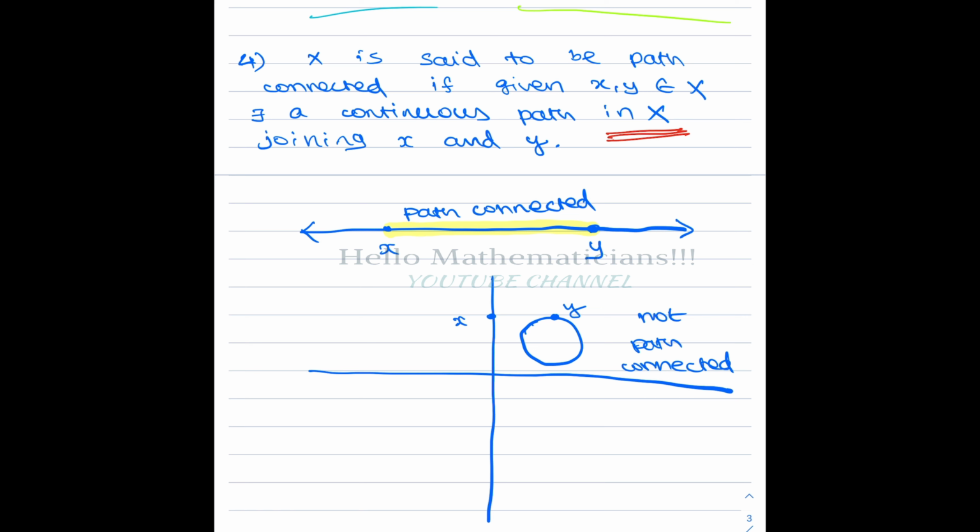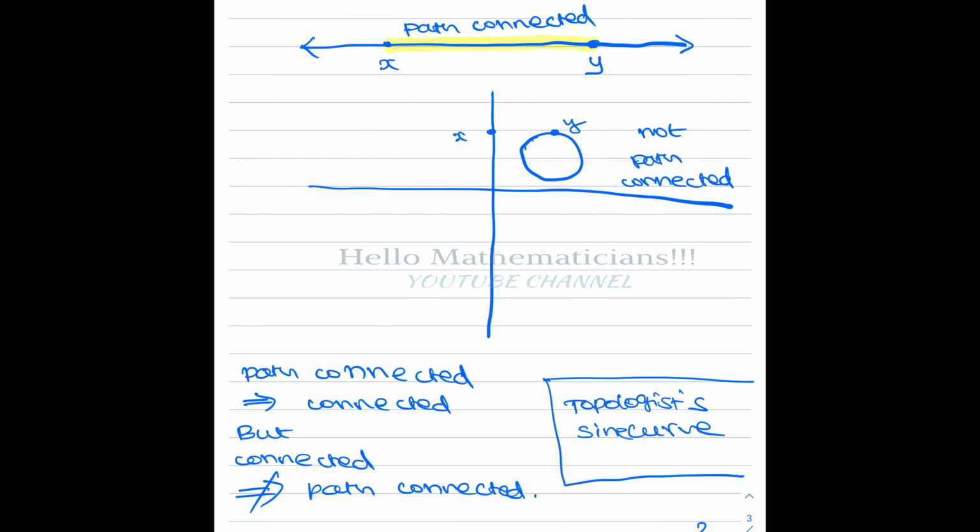For example, if you look at the real line, you take any points x and y, then you look at the line segment joining x and y, it is a path joining x and y. For any x and y this is true, therefore R is path connected. In R2, if I look at only the x-axis, y-axis union with this small circle, then this space is not path connected, because there is no path joining x and y. In R2 you can join a path, for example, this path is in R2, but we are not looking at paths in R2, we are looking at paths in the set X.